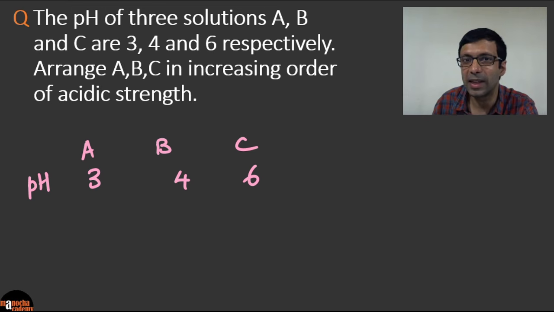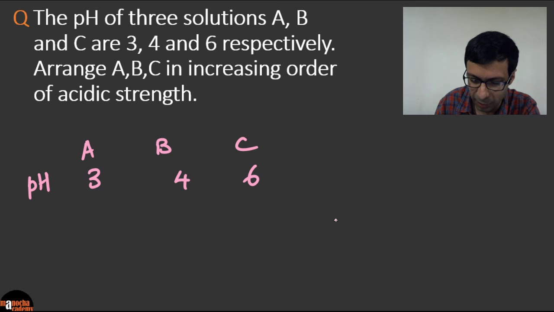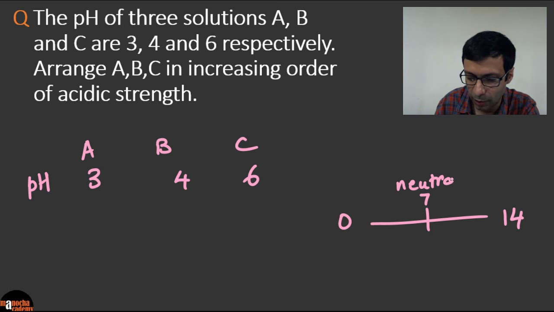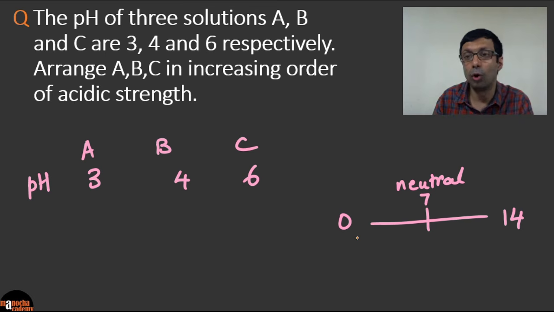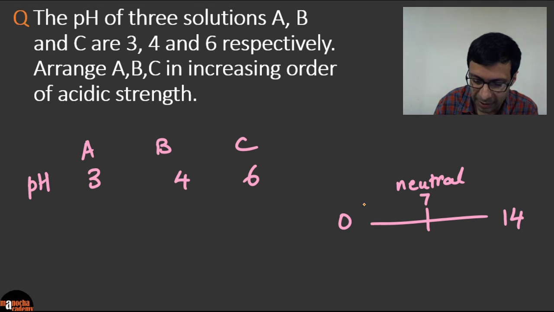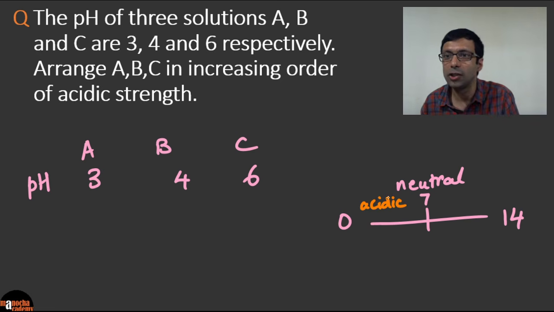So who's the most acidic? Remember on the pH scale, the pH scale goes from 0 to 14, right? And we know that the value 7 is neutral. Anything which is less than 7 and closer to 0 is acidic. So as you go to lower values like 1, 2, that's more acidic than a value of 6.